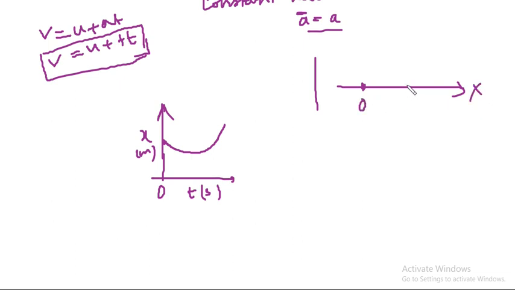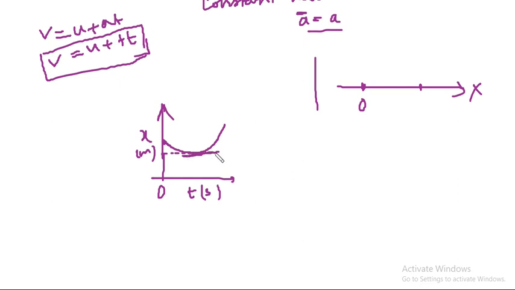When time was 0, it was some distance away from the origin. Then its x value is reducing as time is increasing. That means it is coming towards this origin.